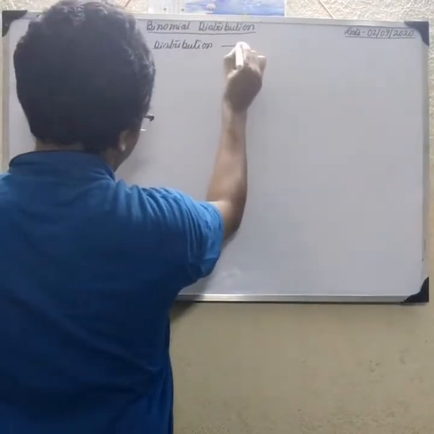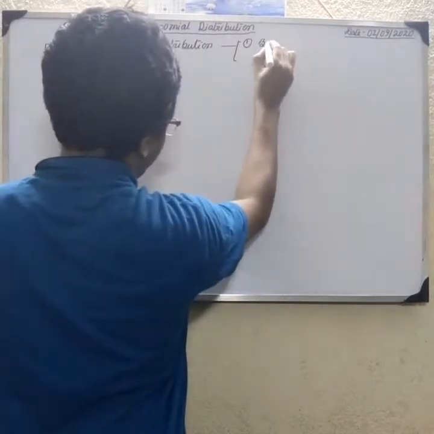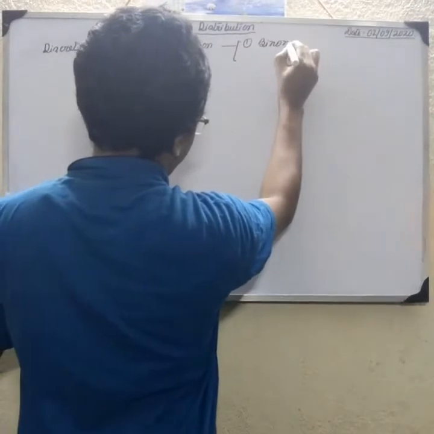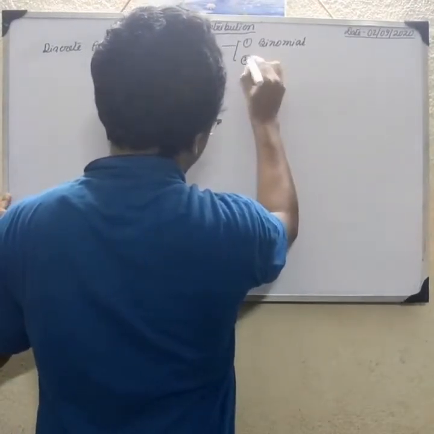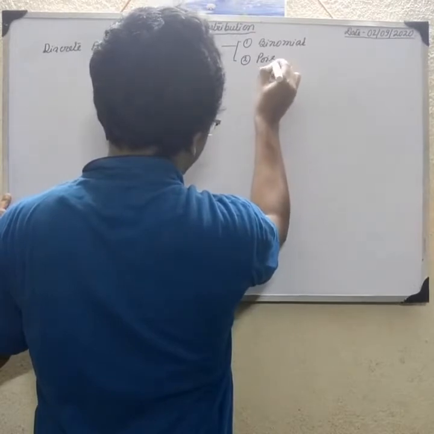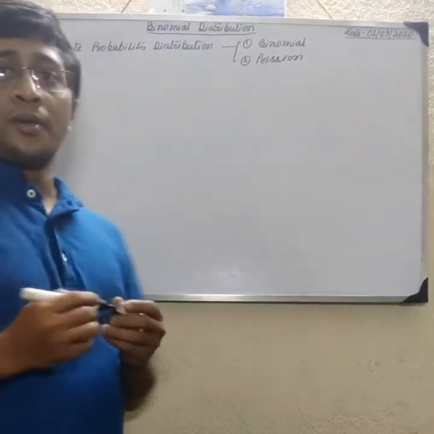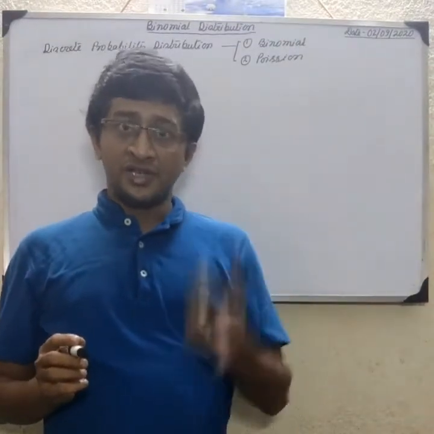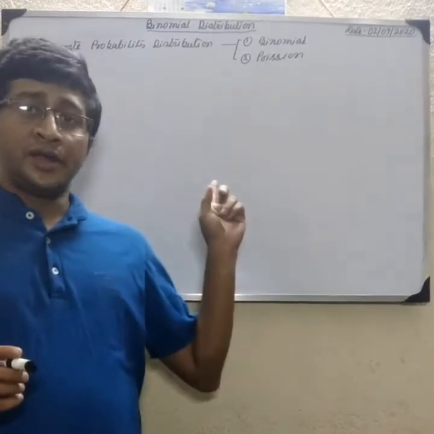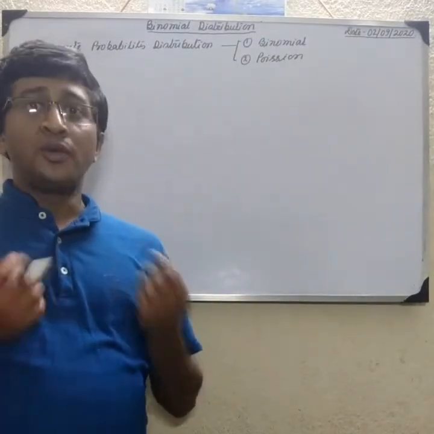One is the binomial distribution, and the second is the Poisson distribution. Today I discuss the binomial distribution.